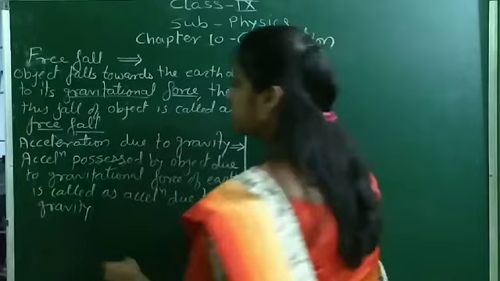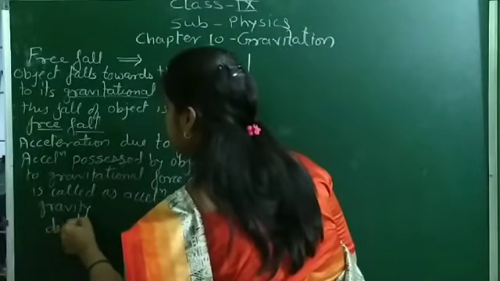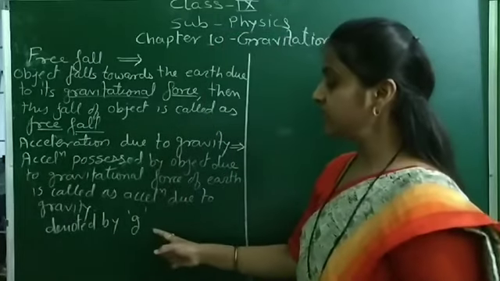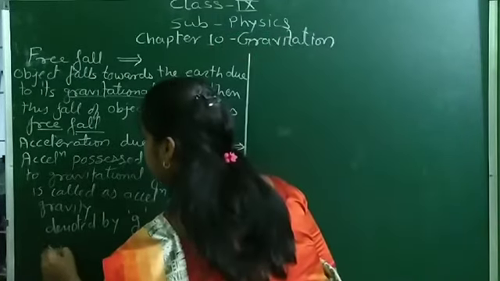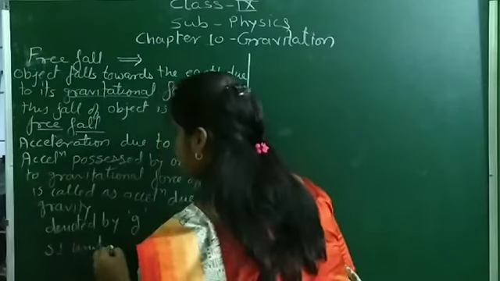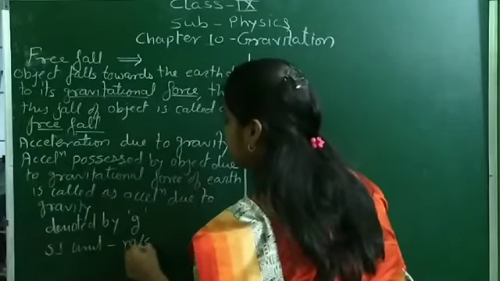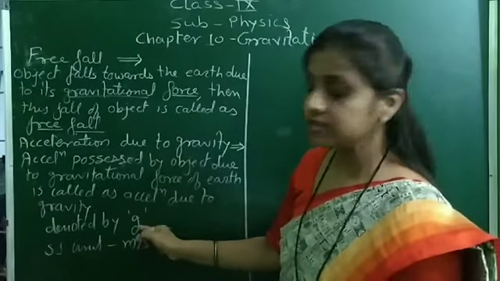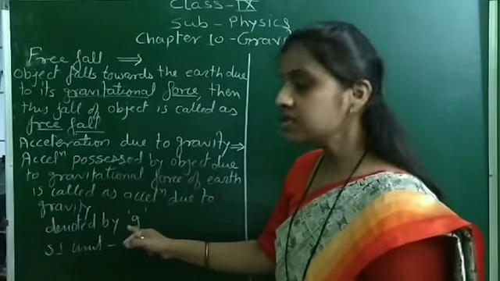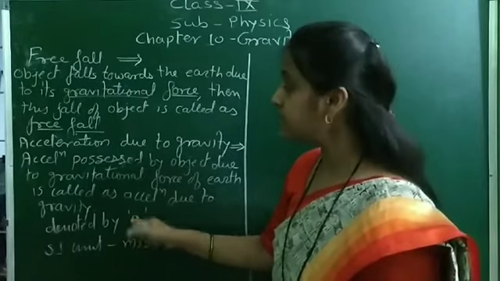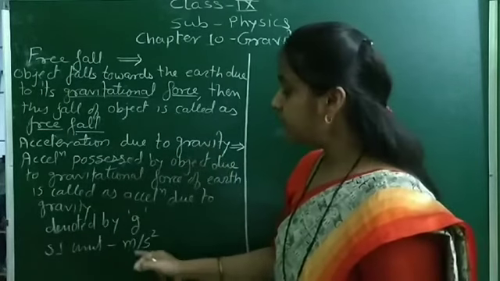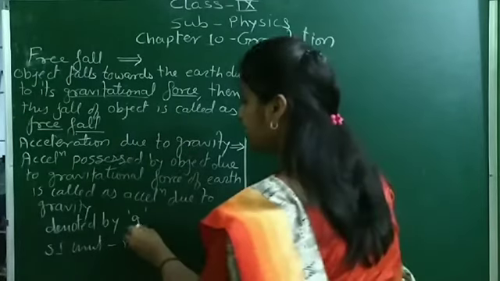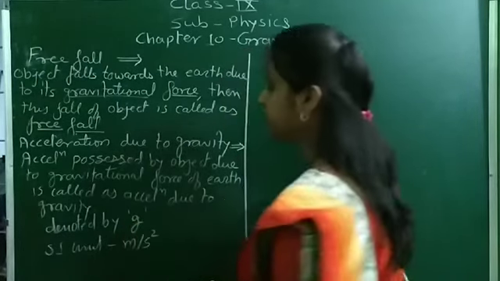This acceleration due to gravity is denoted by the small letter g, and its SI unit is meter per second square, because it is nothing but acceleration. So what is the SI unit of acceleration? Meter per second square. This is also acceleration, but because of gravity, so its SI unit is also the same, meter per second square, and it is denoted by the small letter g.